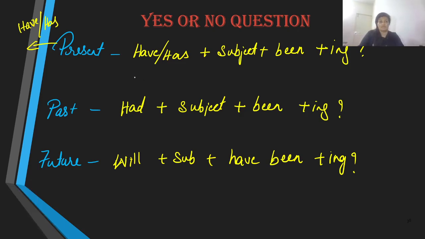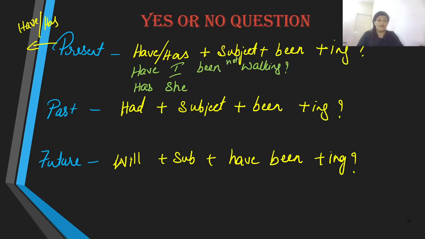All right. Have, if the subject is I, you, we, or they. Has, if the subject is she. Have I been walking? Negative, not. Have I not been walking? Has she been walking? Or has she not been walking?